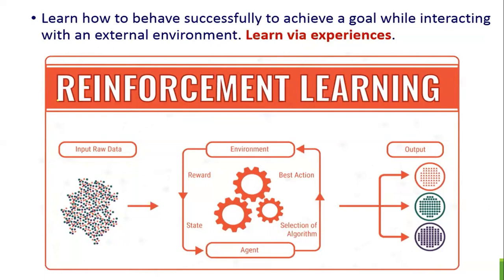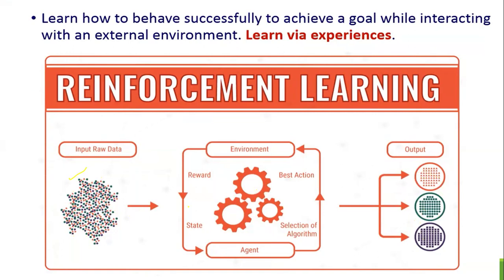This is a flowchart of a working model of reinforcement learning. We get raw input data. If you see, you have three combinations of colors: red, purple and green. That means three different types of data are available here, and how are we going to separate them? In the output, we have to segregate based upon the colors.